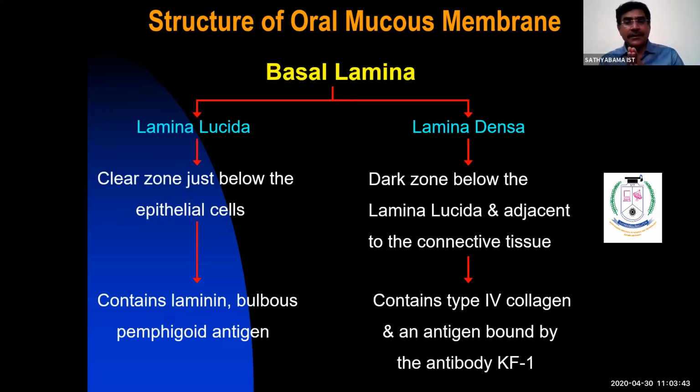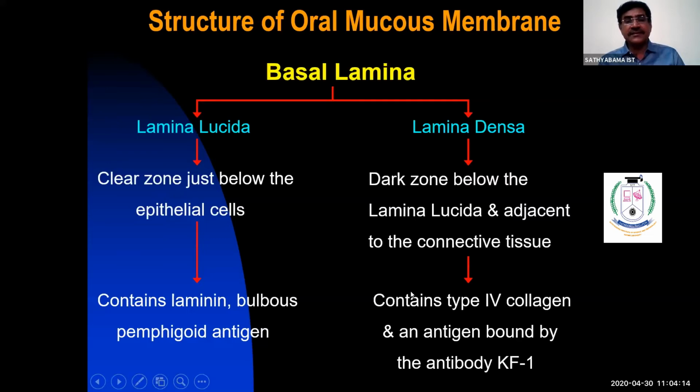The basal lamina is again divided into lamina lucida and lamina densa. Lamina lucida is very close to the epithelium. It's a clear zone, just below the epithelium. Just below the lamina lucida we have the dark zone called the lamina densa. It is always close to connective tissue. It contains proteins called laminin and bullous pemphigoid antigen. Here it contains type IV collagen.